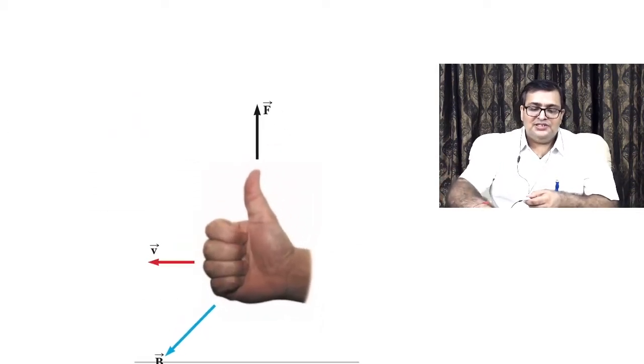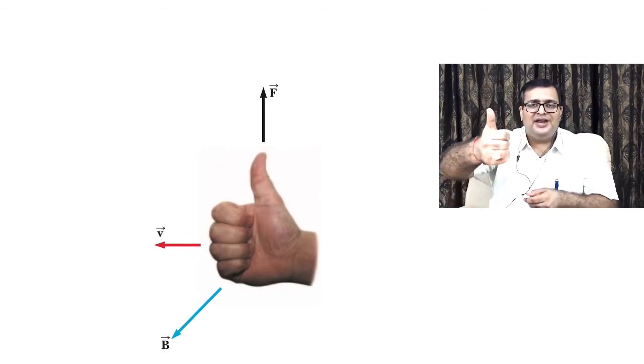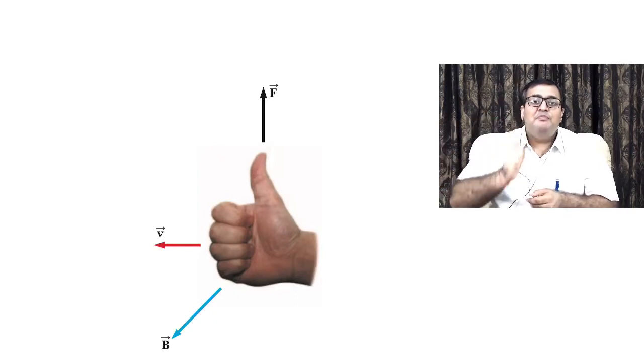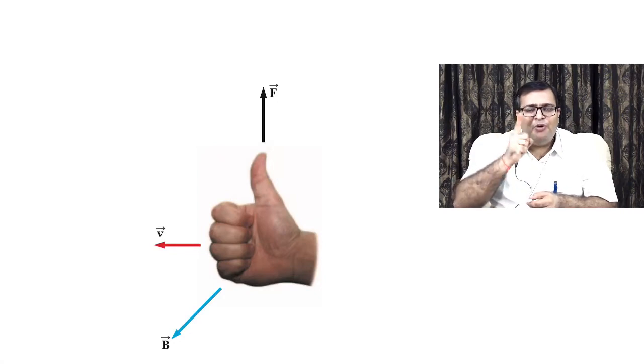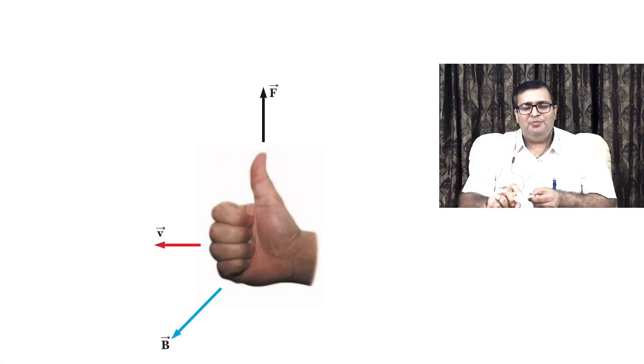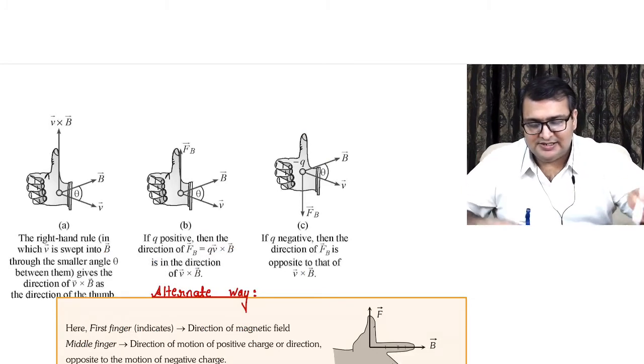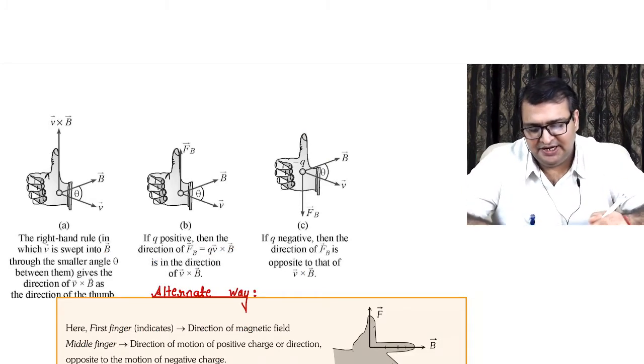This is how you have to curl the fingers of your right hand from V towards B by a smaller angle. The direction of the stretched thumb gives you the direction of magnetic force on the positive charge. Very important point to be noted. Now let's quickly summarize what we have studied about the direction.